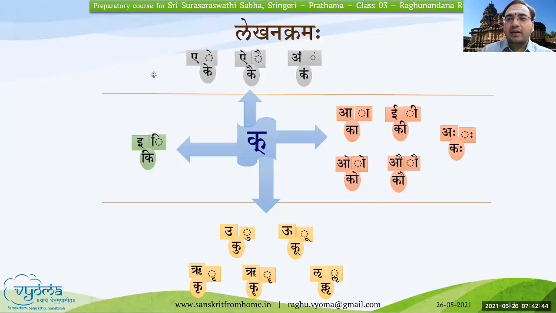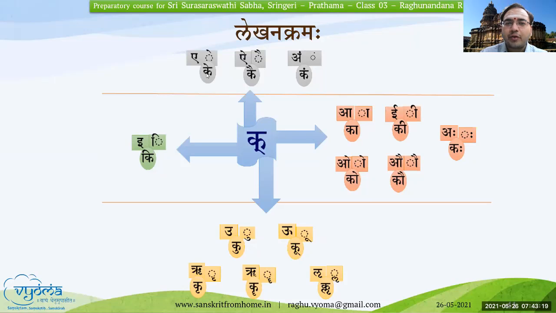The written format, the script, what we see, is called Lipi. To represent Sanskritam, we use the Lipi called Devanagari. So don't confuse this: the letters are Sanskrit, but the way we represent them in the written form is called Lipi, or script. Please make note of this. So this is easy to remember: which Gunitakshara, which matra comes onto which side of the letter. Just remember it and understand it well.